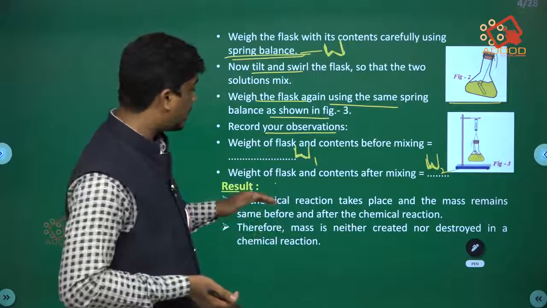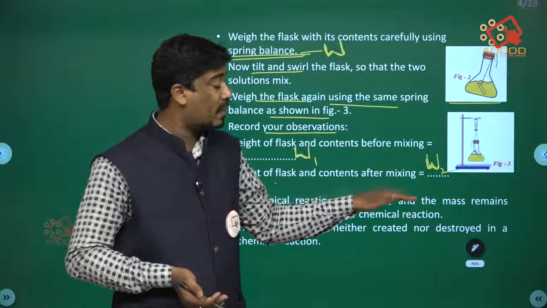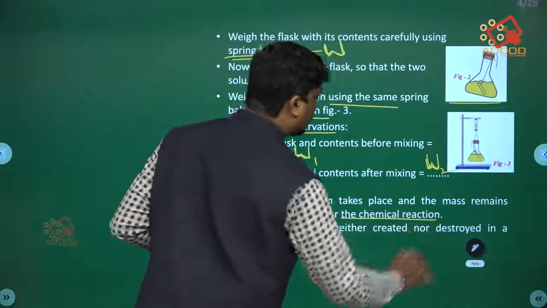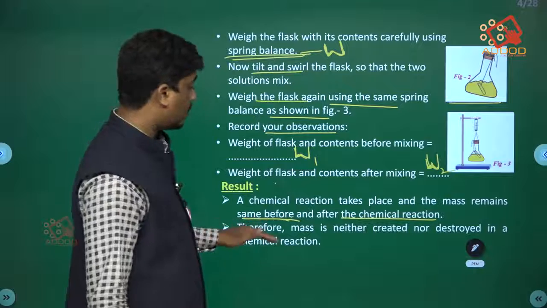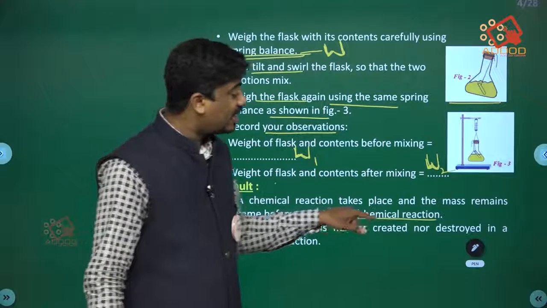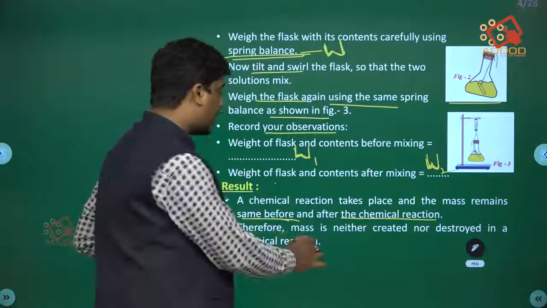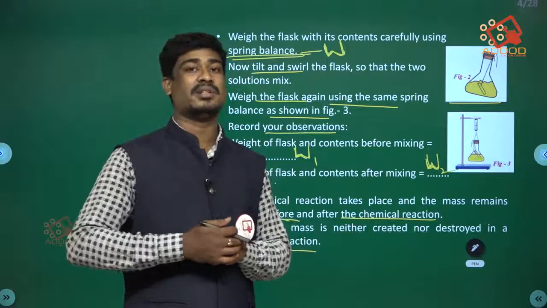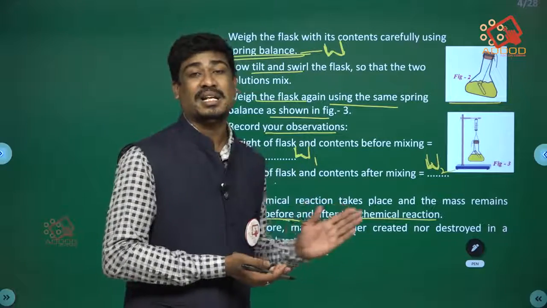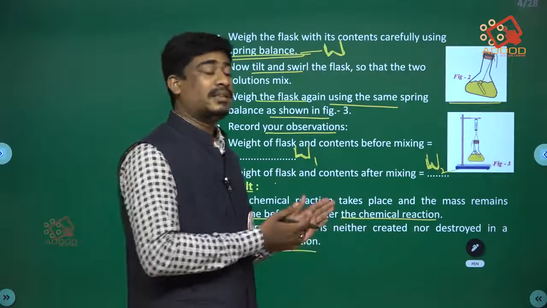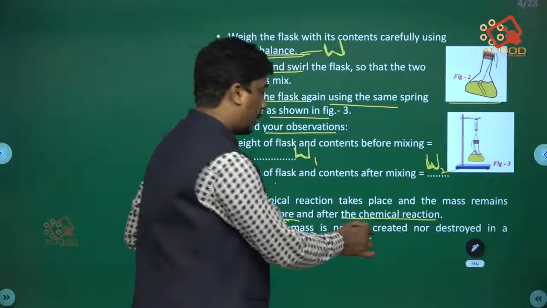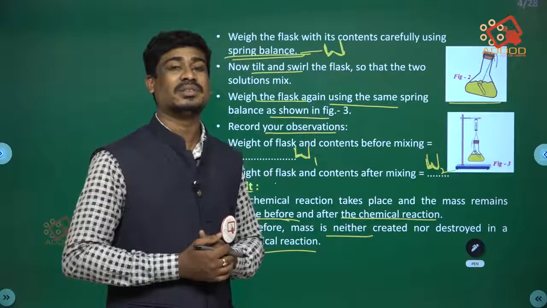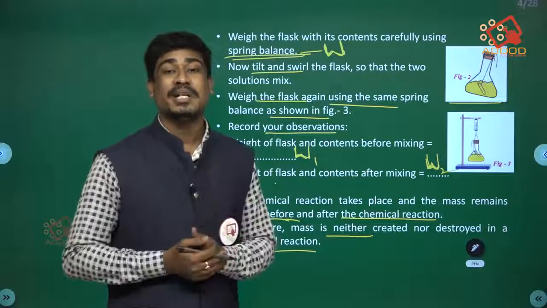So here he concluded that a chemical reaction takes place and the mass remains the same before and after the chemical reaction. Therefore mass is neither created nor destroyed in a chemical reaction. We did not create anything within the reaction. So this is the conclusion: mass is neither created nor destroyed in a chemical reaction. This was explained by Antoine Lavoisier.